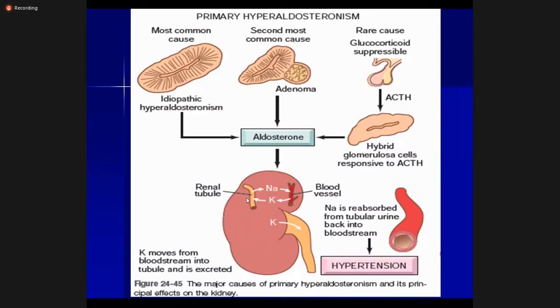Then excess potassium loss will cause hypokalemia. Because of hypokalemia, there will be muscle weakness and it may even cause paralysis. So we do not give these patients diuretics, which further lower the potassium levels and can be very harmful. Then, due to excess secretion of hydrogen ions, there will be alkalosis in these patients.